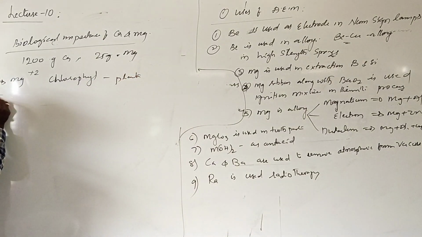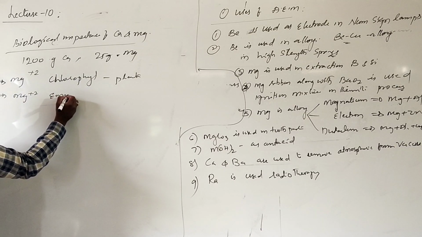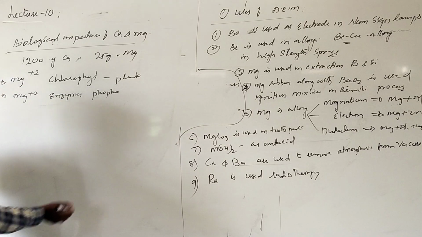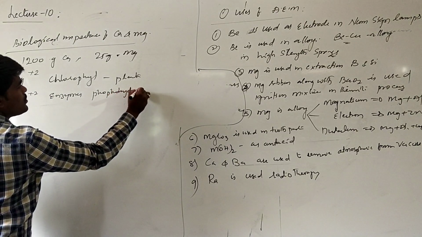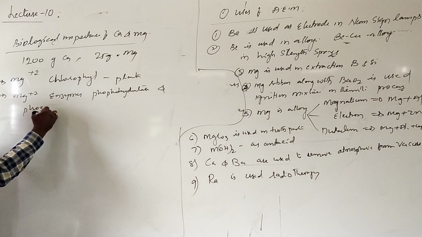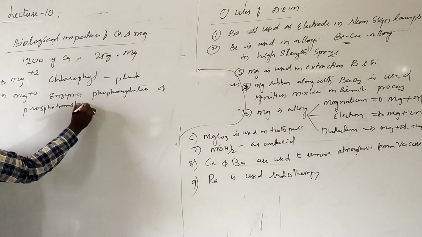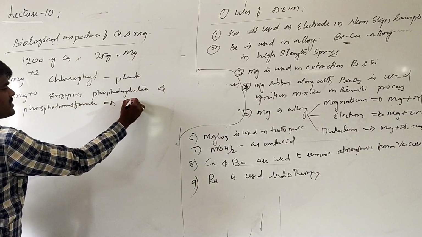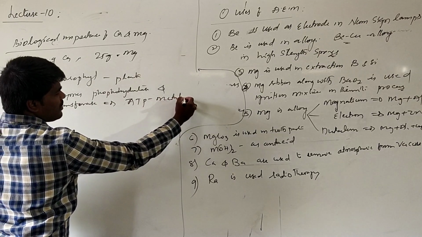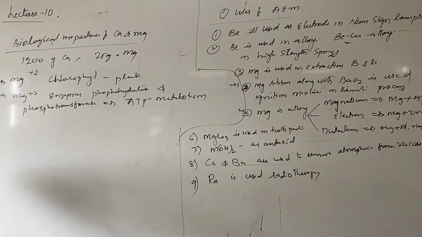If you are talking about animals, Mg+2 is an important constituent of various enzymes, such as hydrolase and phosphotransferase. These are the enzymes which are essential in ATP metabolism. They are useful for the release of energy from ATP metabolism.